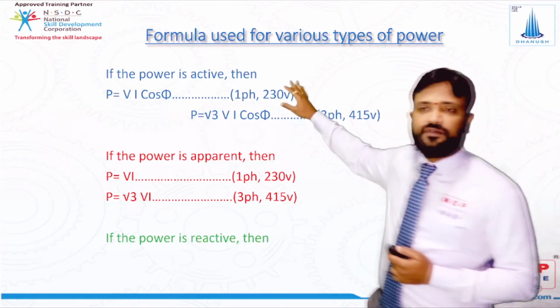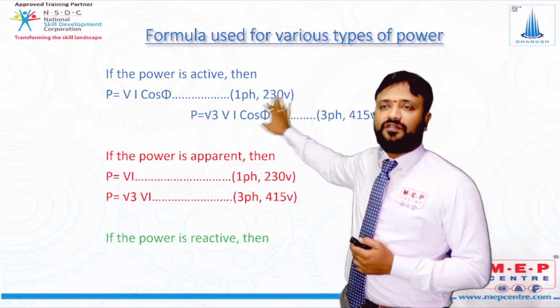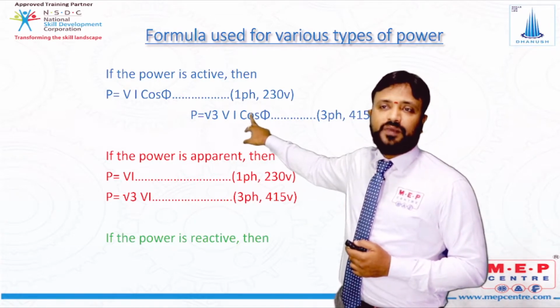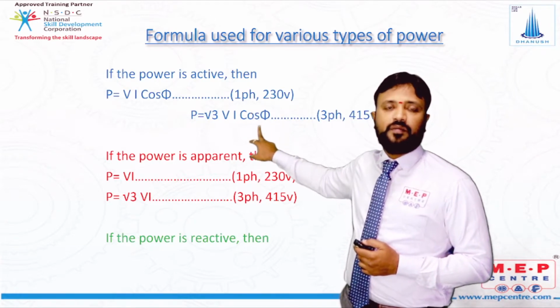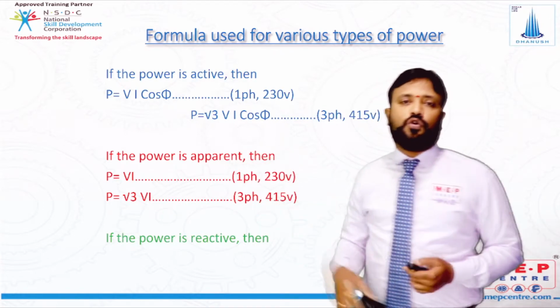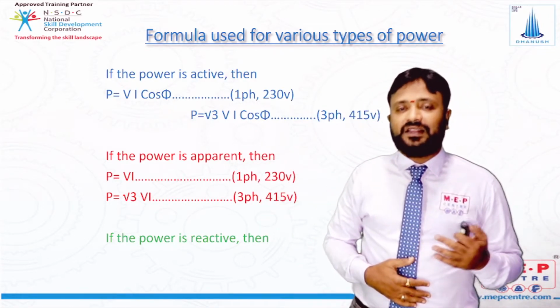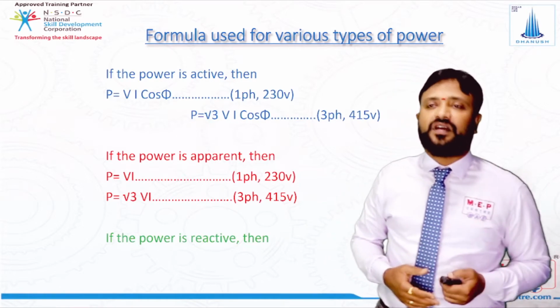So suppose the load is active, how do we calculate the current? We have a formula called P is equal to root 3 V I cos phi, then I need to calculate I, then I will become I is equal to P divided by root 3 into V cos phi. Then P is your load, root 3 is a constant value, voltage is either 415, and then cos phi is 0.8, then you can calculate the current for given loads.